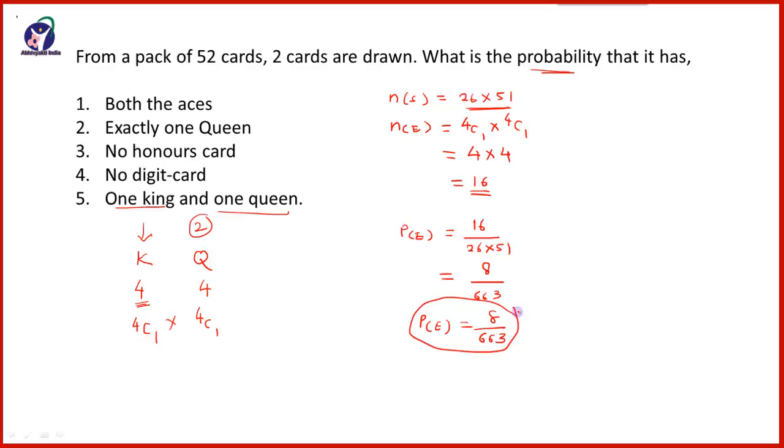Friends, now here we will stop, and in the next session we will see the questions related to dice and coins.